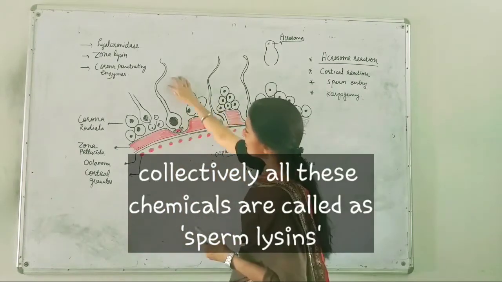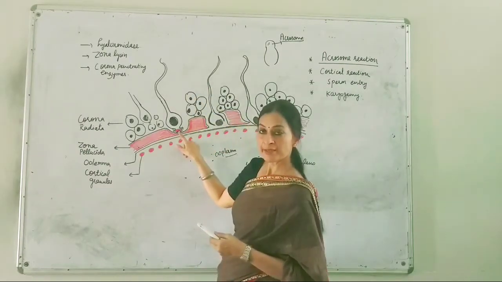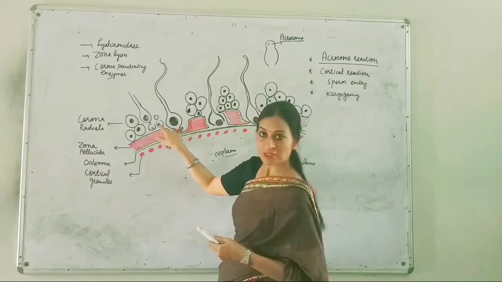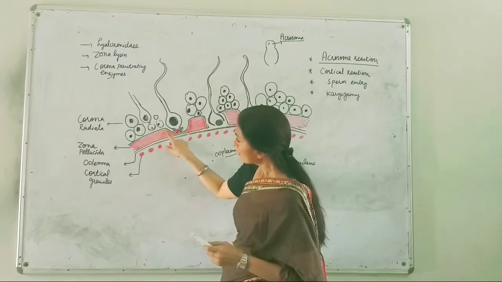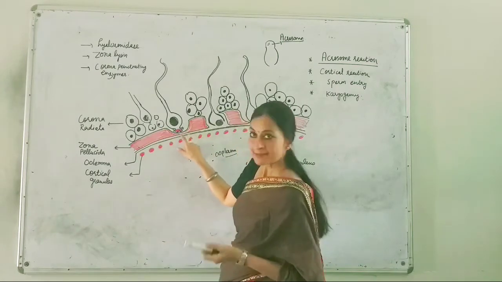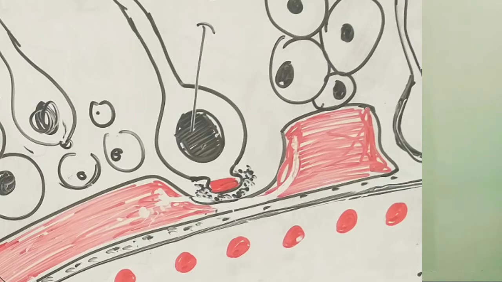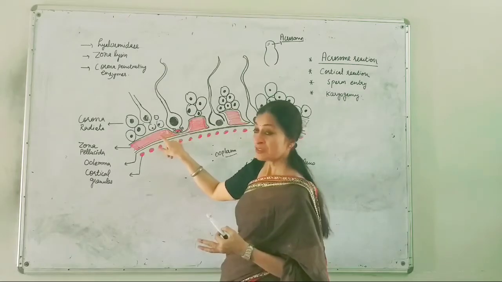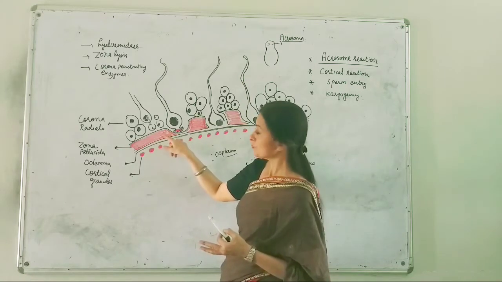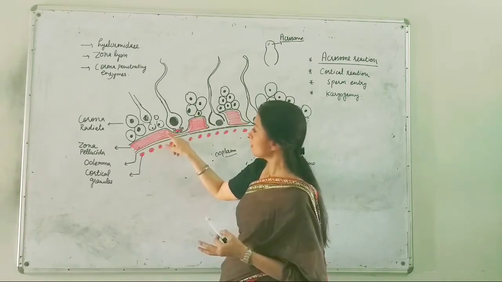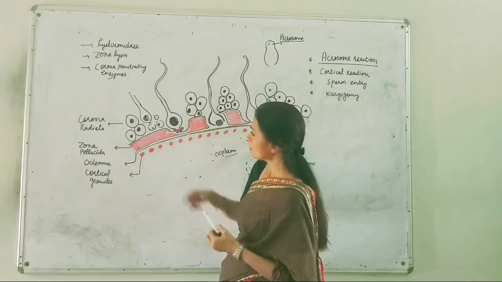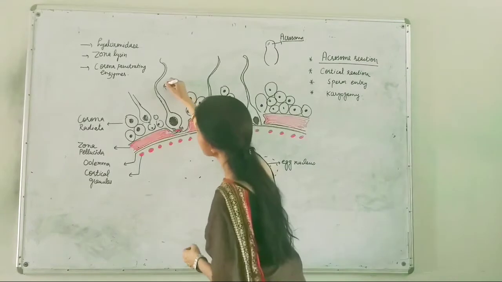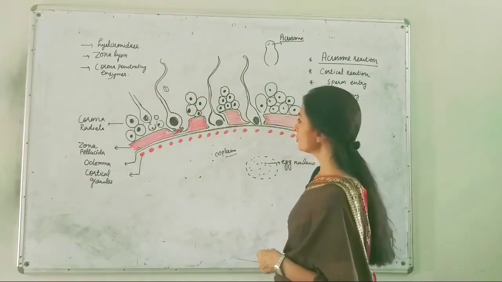This sperm is secreting the enzymes from the acrosome head part, and these enzymes have dissolved firstly the corona radiata. Now they are dissolving this red layer that I have shown. This is represented with the help of this red color. Actually this is the zona pellucida layer. So this is also dissolving with the help of these enzymes. This is the first stage going on.